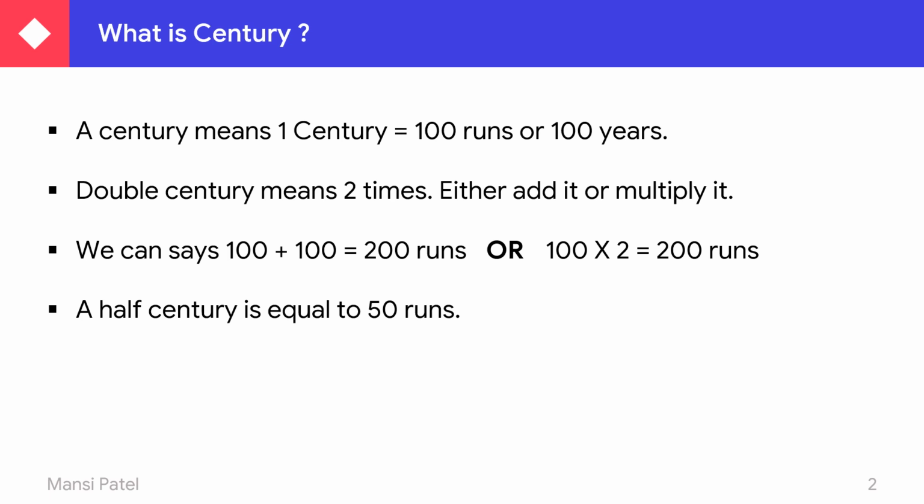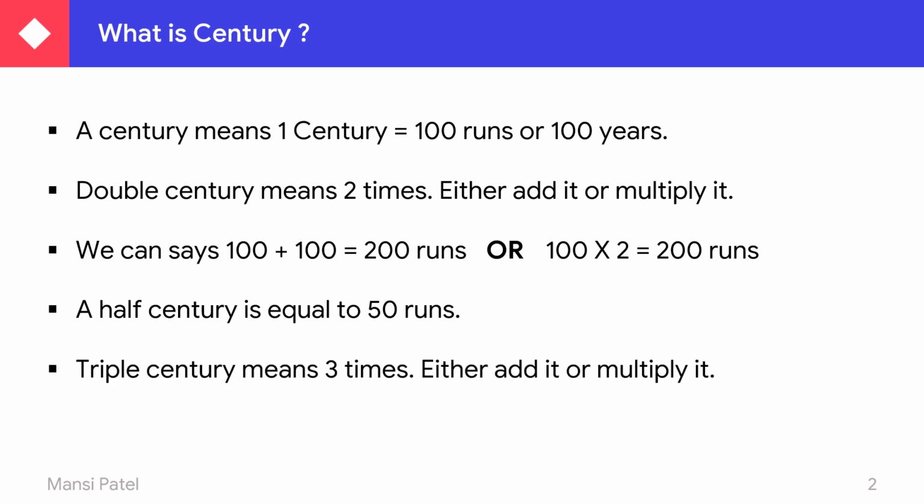So you get answer 5. So 5 is the half of 10. And what is the double of 10? We have to add 10 plus 10. So we can say 20 is the double of 10.